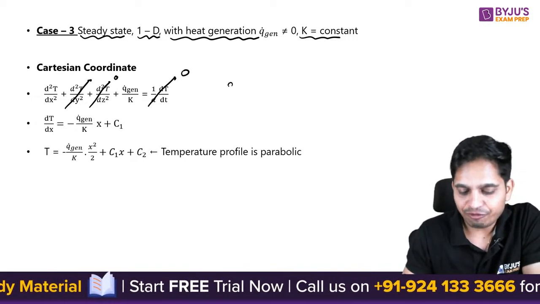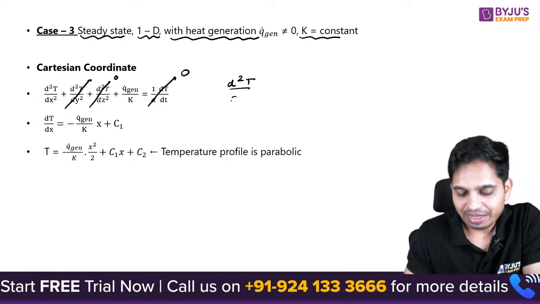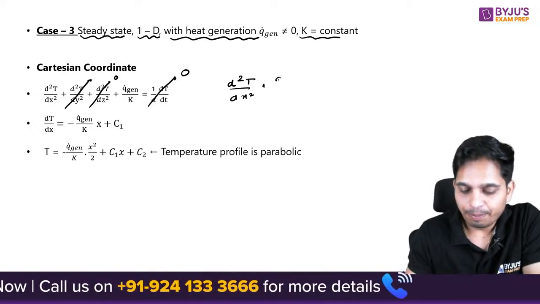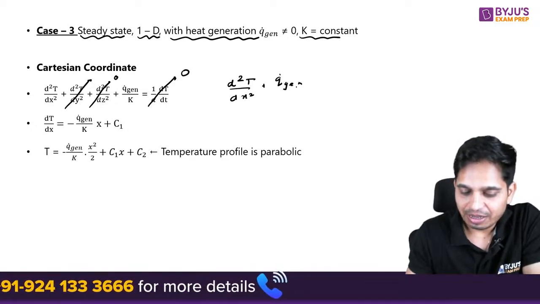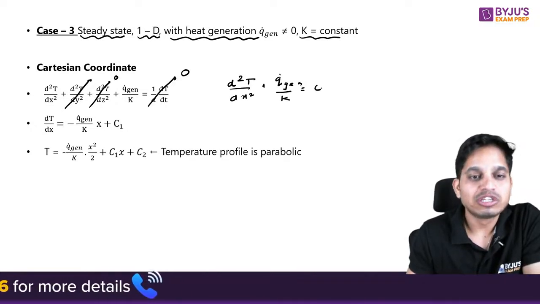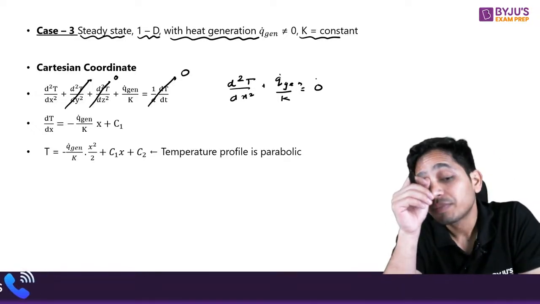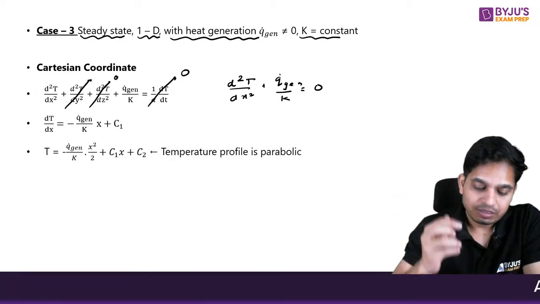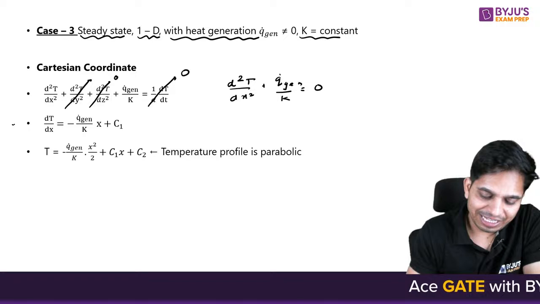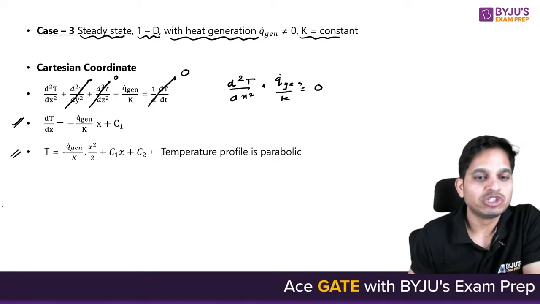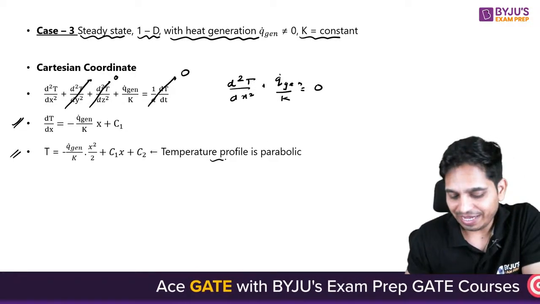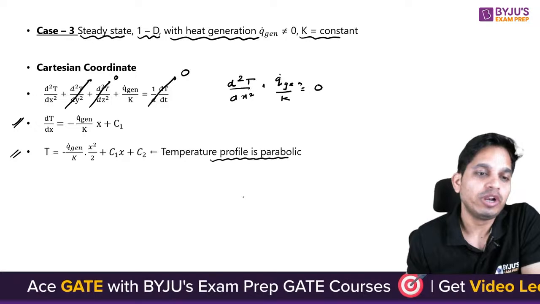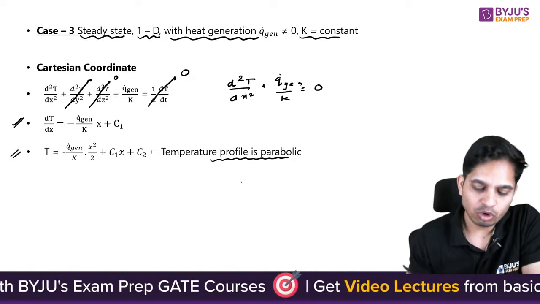So you are left with d square T by dx square plus q generation by K equals 0. Now, if you integrate it once, you will get this equation, and this is the temperature distribution. And as you can see, temperature distribution is parabolic. Okay.